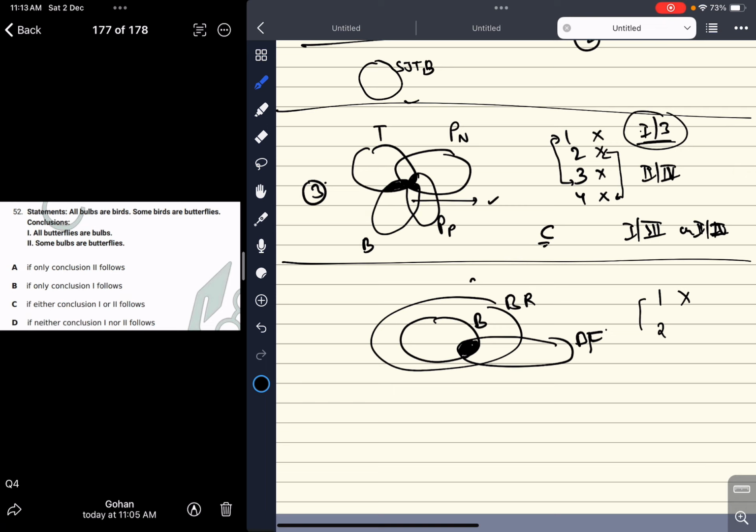Again, you can see the pair in options 1 and 2. Either all bulbs will be butterflies or some bulbs will be butterflies, right? So either will be correct, so either 1 or 2. So option C is the answer to this question. This was a good one.